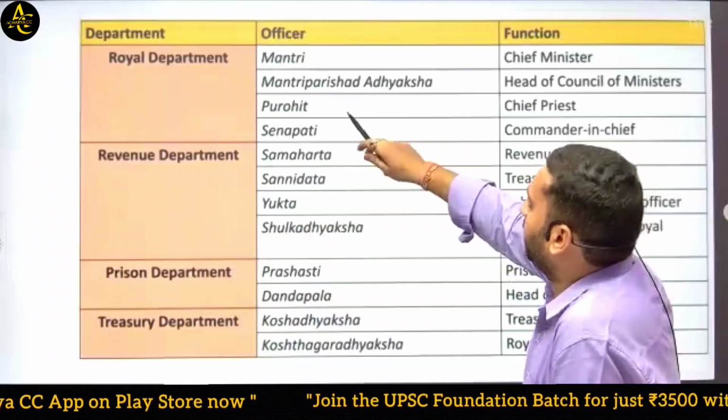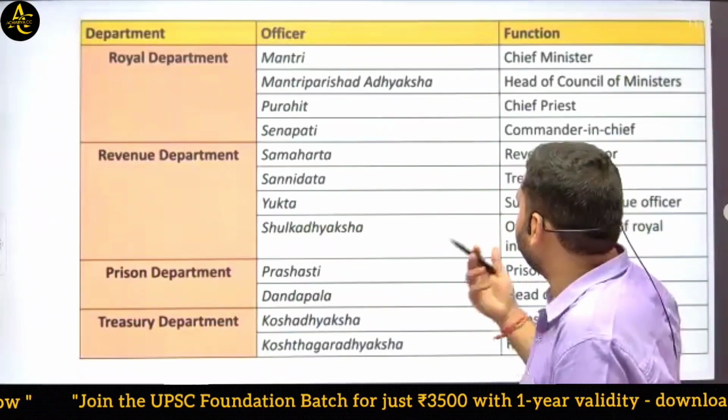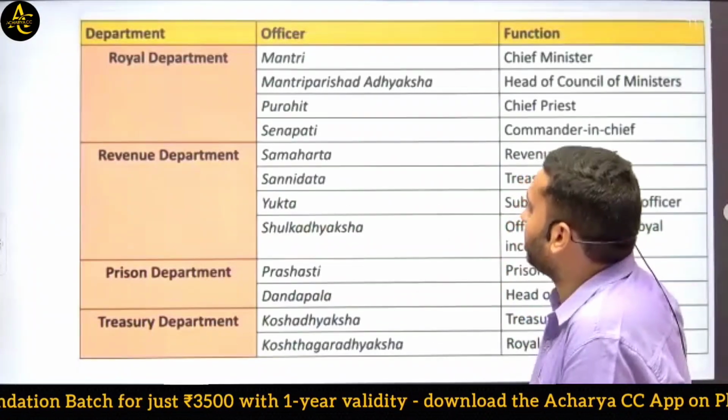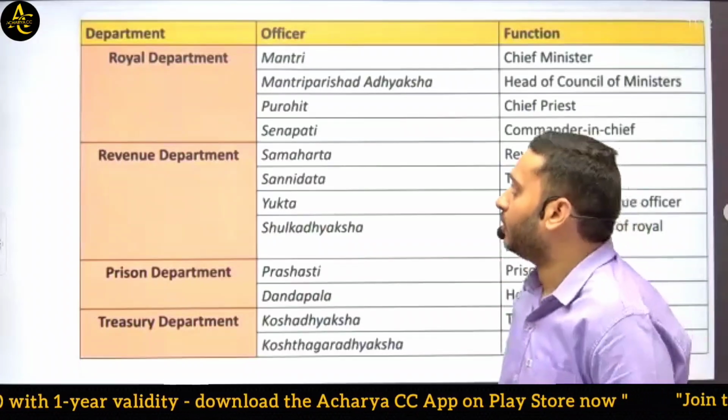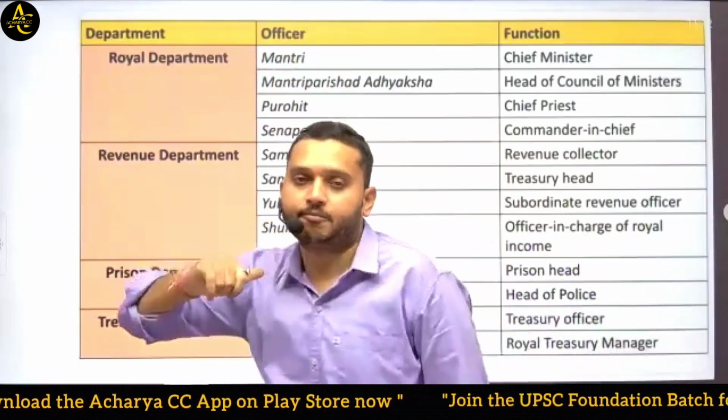Third important officer was Purohit. Easily you can understand, the chief priest. And the fourth was Senapati, that means commander in chief. So these four officers are very important.